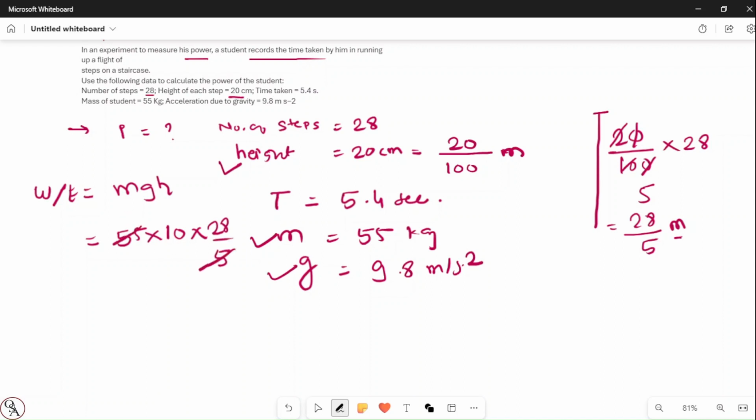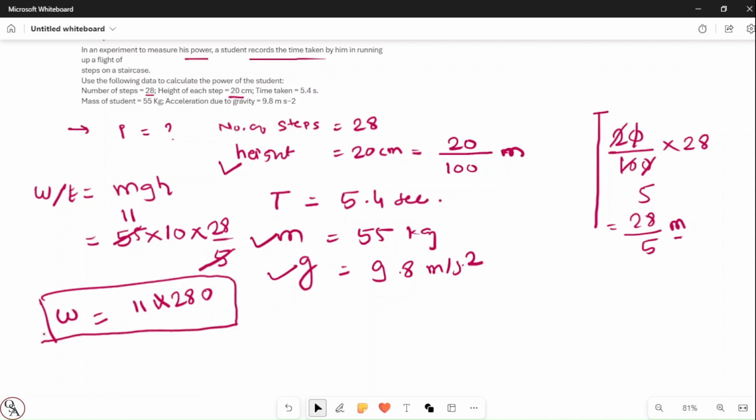So 5 elevens are 55, so the answer becomes 11 into 10 into 28, which is 11 into 280. We will consider this as the work. I'm not going to multiply, just to avoid any confusion.